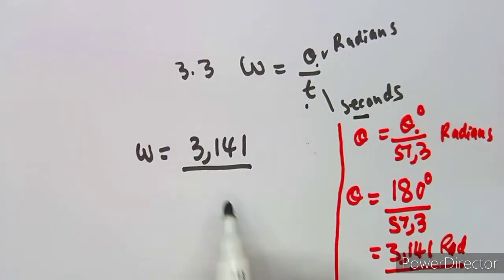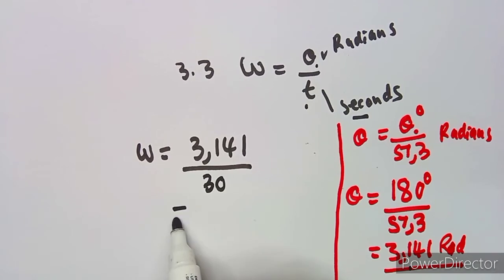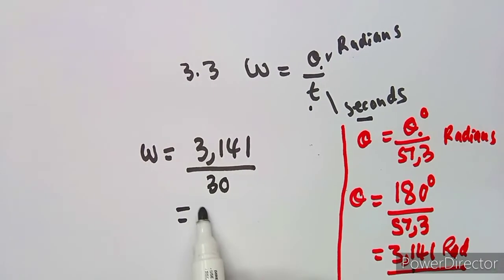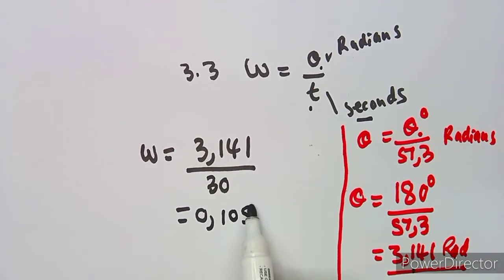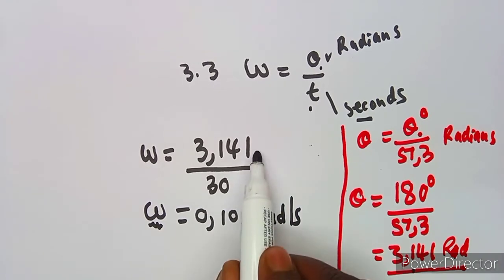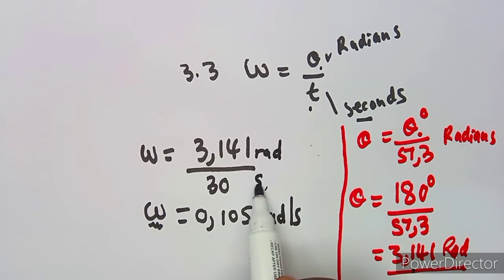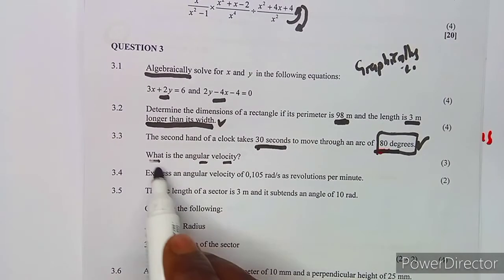All right, so you can divide by 30 there, and you are going to obtain 0,105. Just divide using your calculator there, and we know that angular velocity is measured in rad per second. Remember you are dividing rad over seconds, so it's going to be rad per second. So that is your angular velocity in this case.